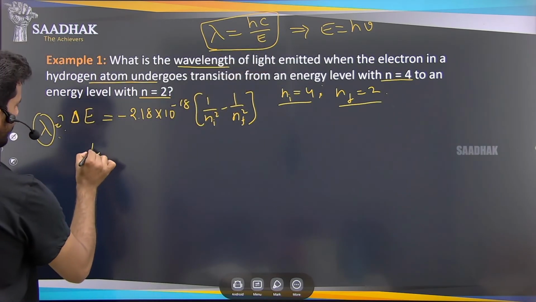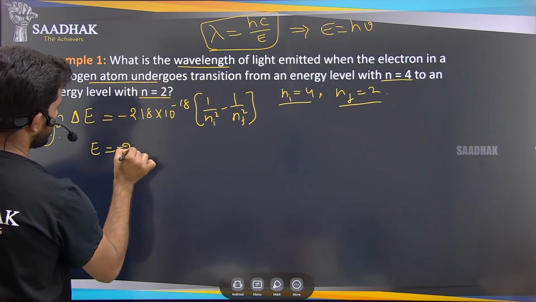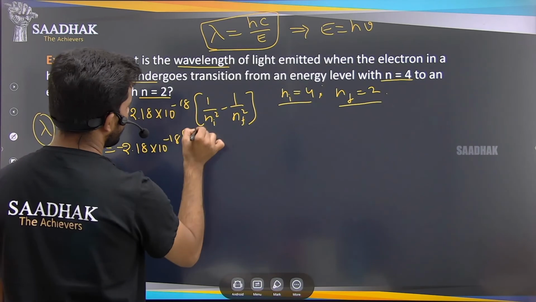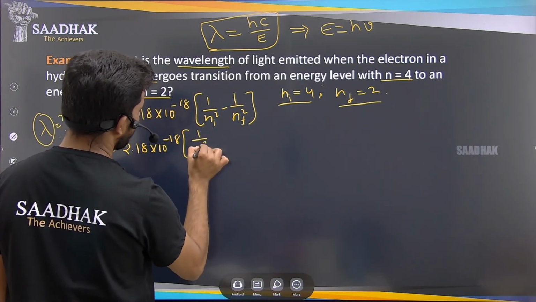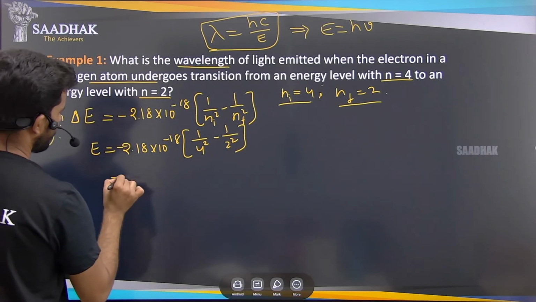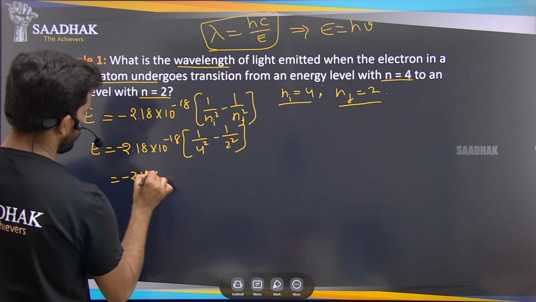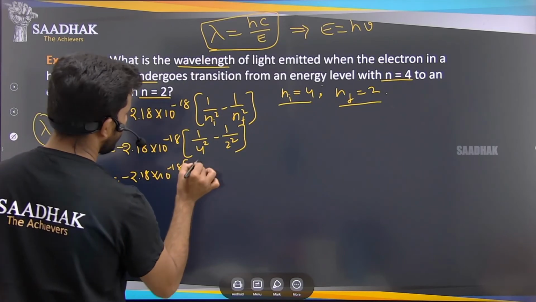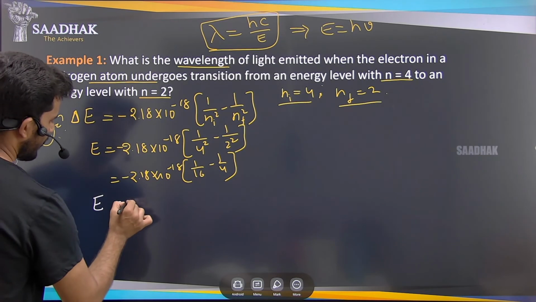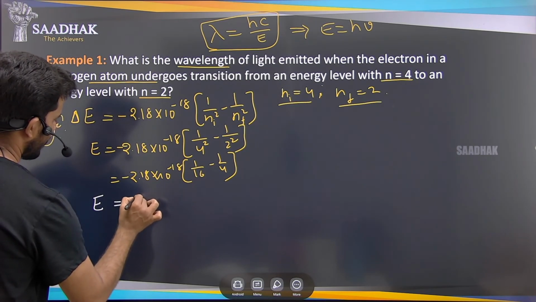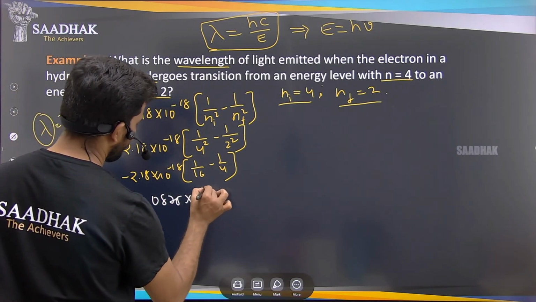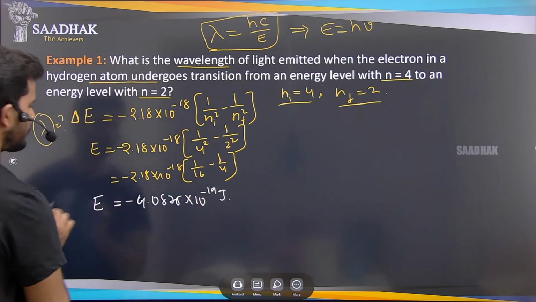E is equal to minus 2.18 into 10 to the power of minus 18, into (1 by Ni square, with Ni as 4, minus 1 by Nf square, with Nf as 2). So 1 by 16 minus 1 by 4 gives minus 0.1875... you will get minus 4.0875 into 10 to the power of minus 19 joules as your energy here.